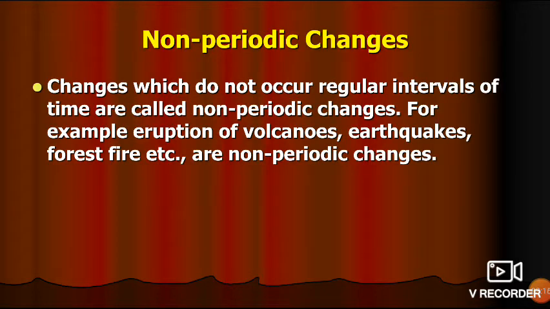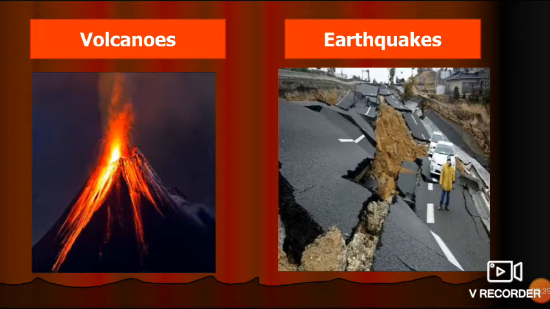Now we will discuss non-periodic changes. This is just the opposite of periodic change. These changes do not occur at regular intervals of time. Examples are eruption of volcanoes, earthquakes, forest fire, etc. These are examples of non-periodic changes. Now we will see one by one.